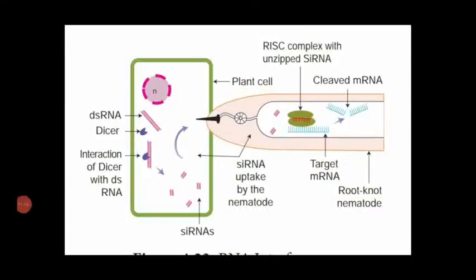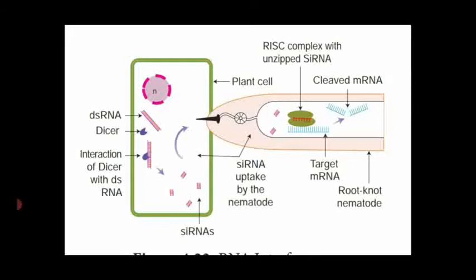Dear students, see the diagram. So this is the cell. On the inner side they have the nucleus, then the cytoplasm. In the cytoplasm they have the double-stranded RNA. The double-stranded RNA interacts with the enzyme known as dicer. Then with the help of this dicer, the double-stranded RNA is modified into different short interference RNAs.